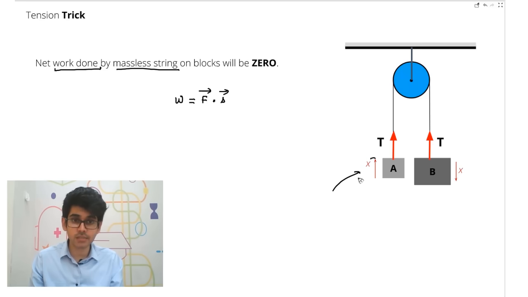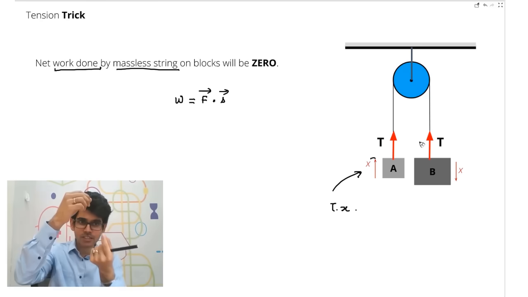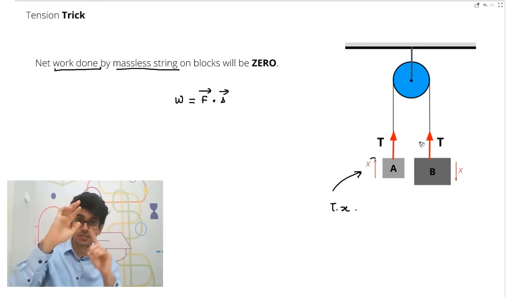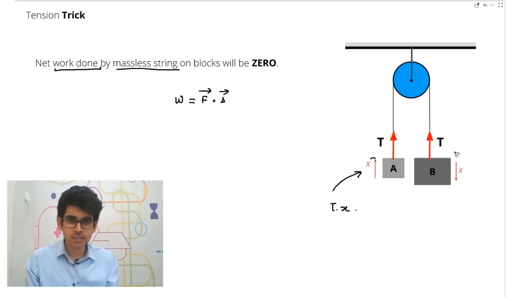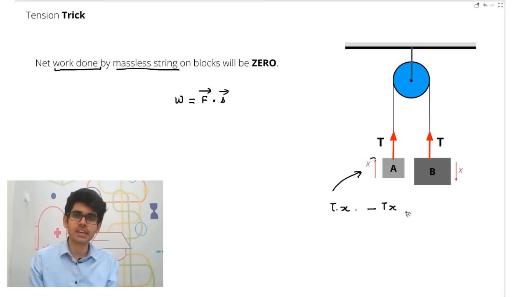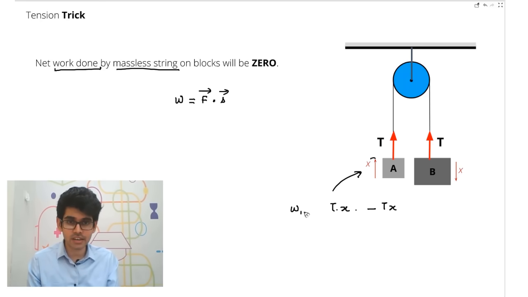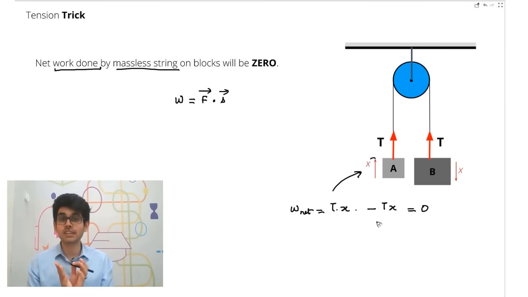So what is the work done by tension here? Tension and displacement are in the same direction, so it will be T into X into cos 0, dot product. Okay, Tx. What will be the work done in this case? Tension is upwards, but the displacement is downwards. So 180 degree angle. So T into X into cos 180 degrees. So here the work done by the tension will be minus Tx because T into X into minus 1, cos 180 degrees. So the net work done is 0. If you can clearly see, the net work done is 0.